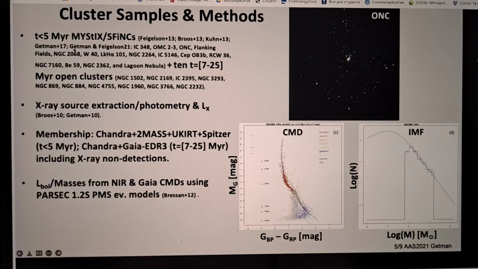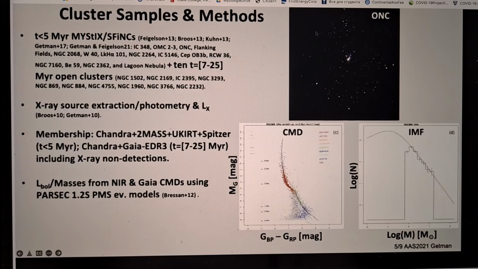One portion is very young, less than 5 million years old clusters, residing in the so-called MYStIX and SFiNCs star-forming regions that we've targeted with Chandra large projects for many years. We've written lots of papers, but typically they were dedicated to cluster star formation topics. The second portion are older clusters for which we recently obtained Chandra data. These are 10 open clusters with ages between 7 and 25 million years.